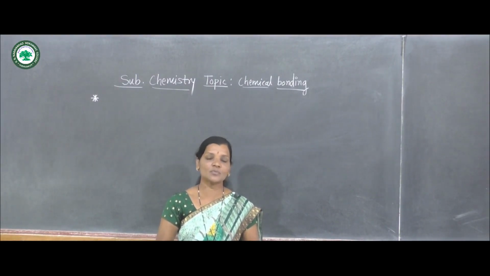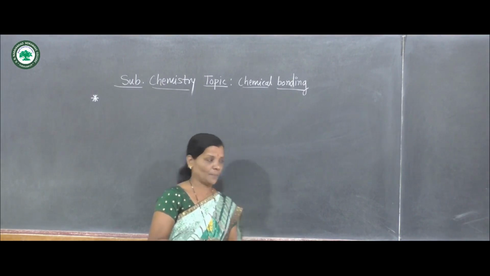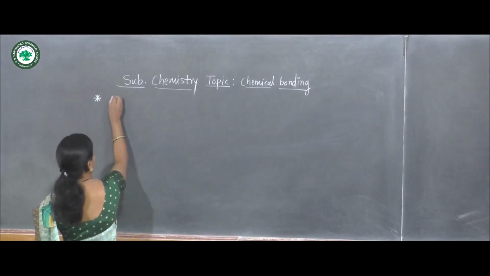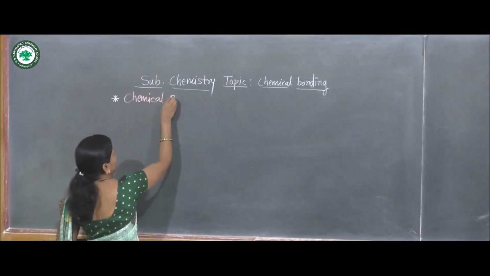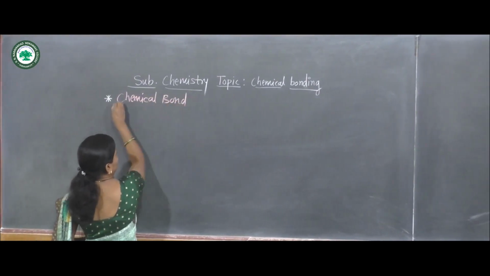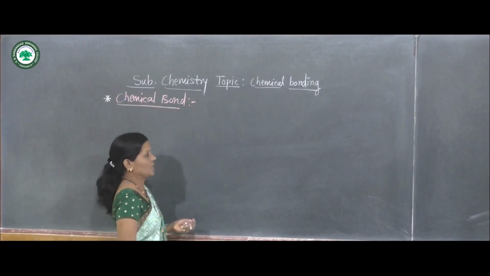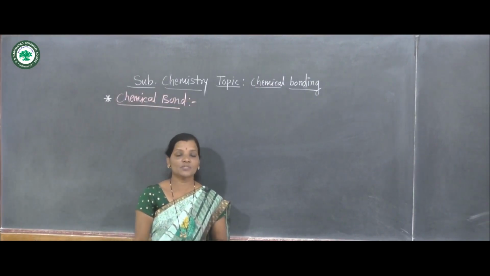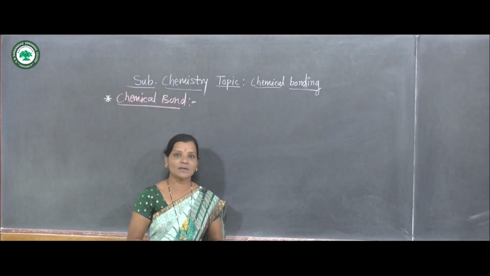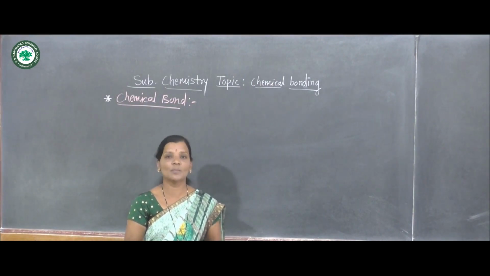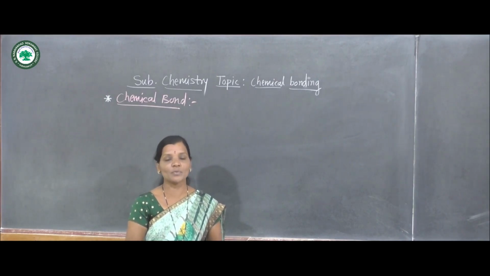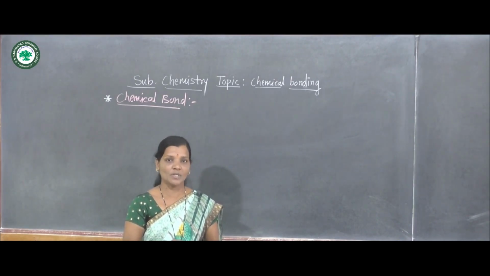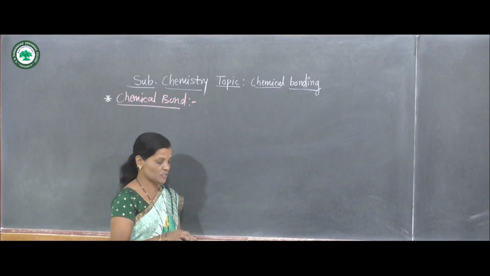Now let us see first what is meant by chemical bond. Chemical bond means the force of attraction which holds the atoms or ions together in a molecule. That force of attraction is nothing but the bond formed between two atoms in a molecule. Now let us see what that definition actually is.